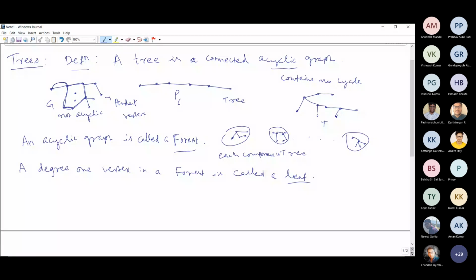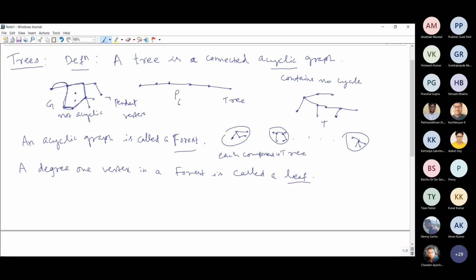Connectedness. Any connected graph with n vertices and n minus 1 edges is a tree. Yes, that connectedness you require in that case, right? N vertices, n minus 1 edges and connectedness will give you a tree. So that is another equivalent statement. We will prove all this.